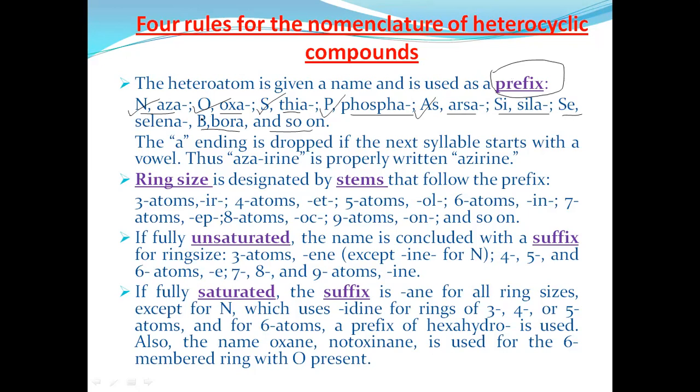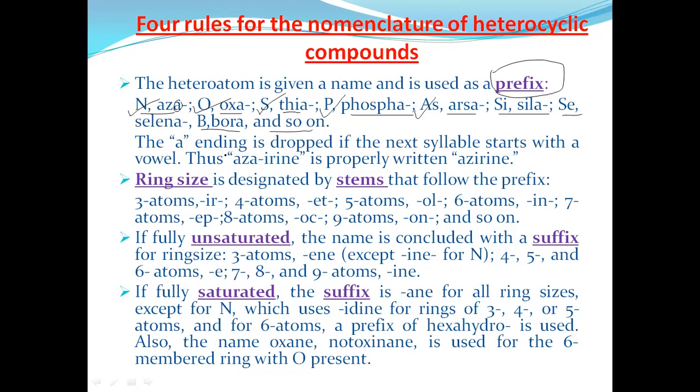In all these prefixes, the final A is a vowel. If another vowel comes together with it, then this A is dropped from the written word.